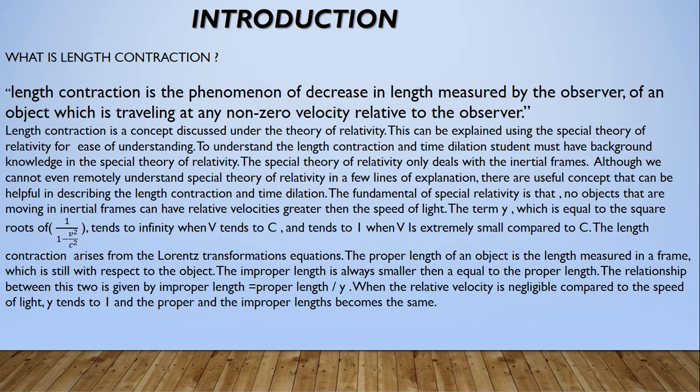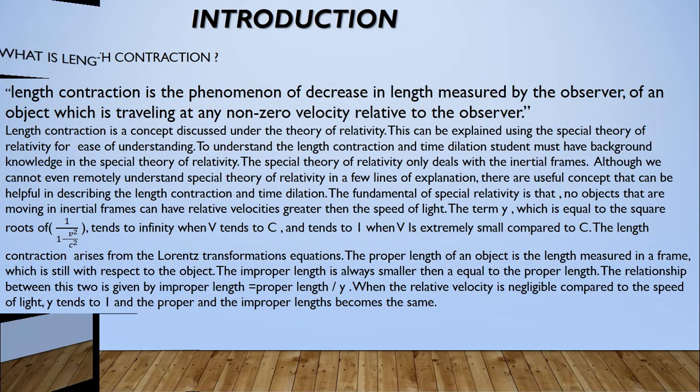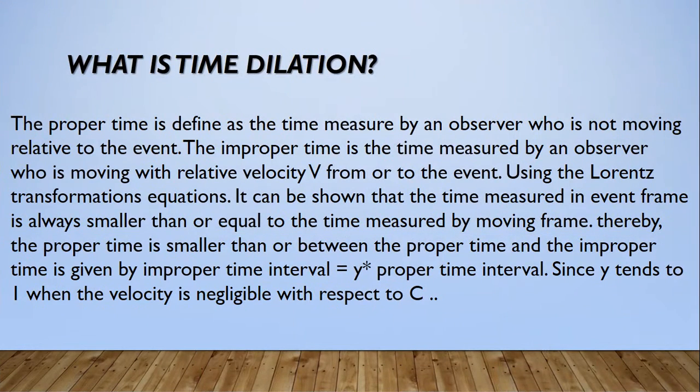The proper length of an object is the length measured in a frame which is at rest with respect to the object. The improper length is always smaller than or equal to the proper length. The relationship between these two is given by the improper length, which is equal to the proper length divided by gamma. When the relative velocity is negligible compared to the speed of light, gamma tends to 1 and the proper and the improper length become the same. So, moving on next, what is time dilation?